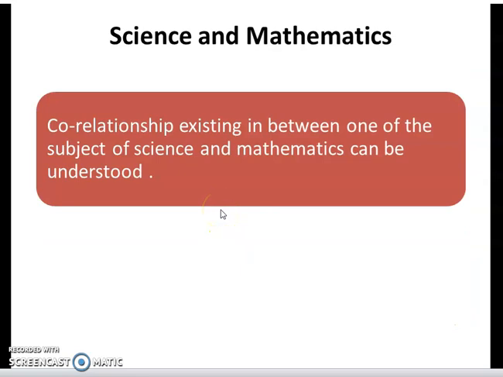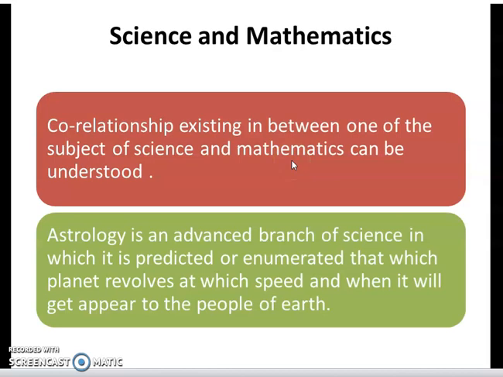The correlationships existing between science and mathematics can be understood. Astronomy is an advanced branch of science in which it is predicted at which speed a planet revolves and when it will appear to the people of Earth. So it is all about mathematics. When we talk about science, mathematics will automatically appear because they go hand in hand. We cannot think of science without mathematics. This is how the subjects of science and mathematics are related to each other.